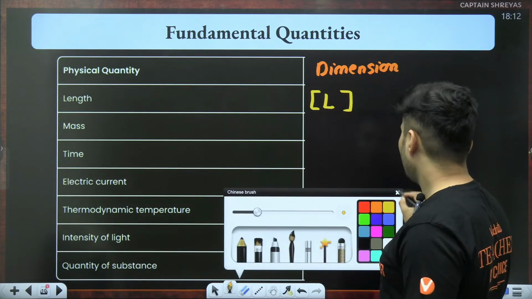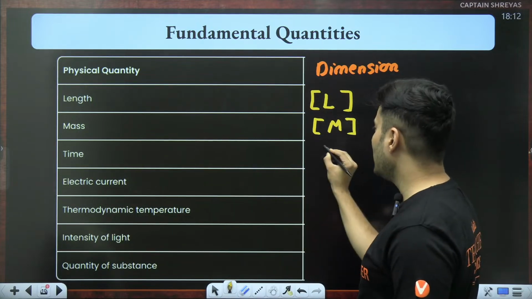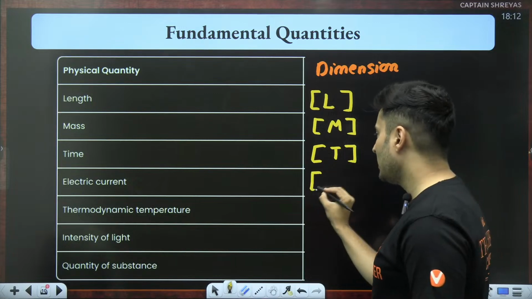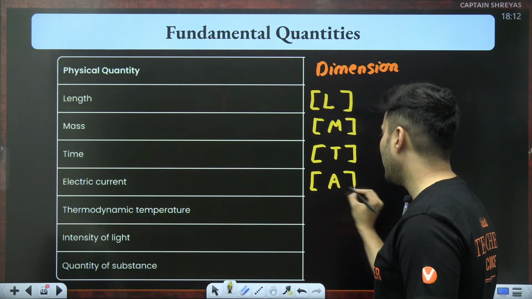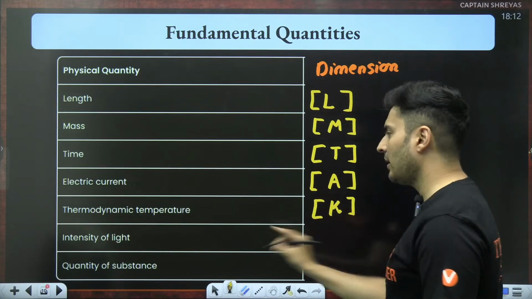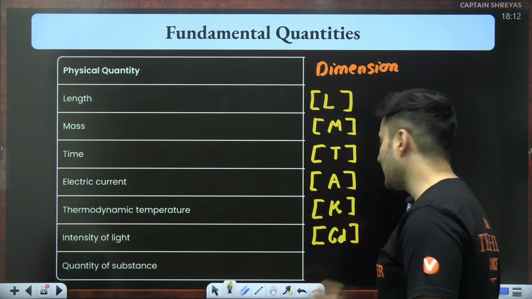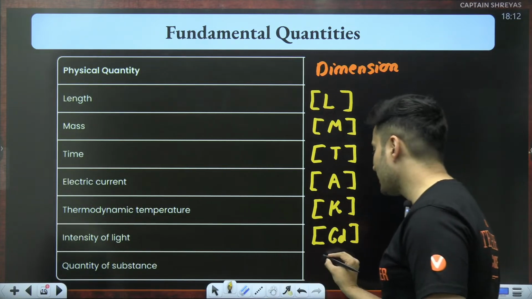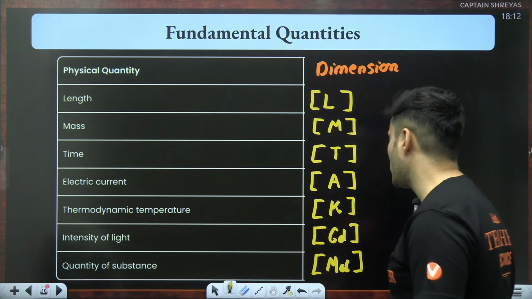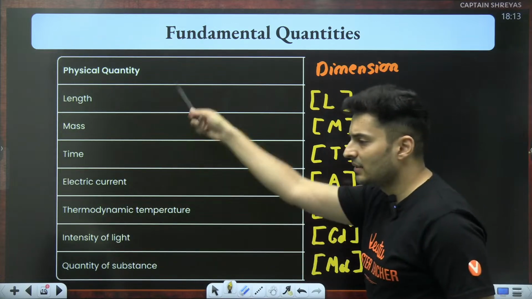For mass, the symbol is capital M. For time, the symbol is capital T. For current, the symbol is capital A. For temperature, the symbol is capital K. For intensity of light, the symbol is capital C and then small d. For quantity of substance, the symbol is small m, o, l: mol. So these are the dimensions of these physical quantities.